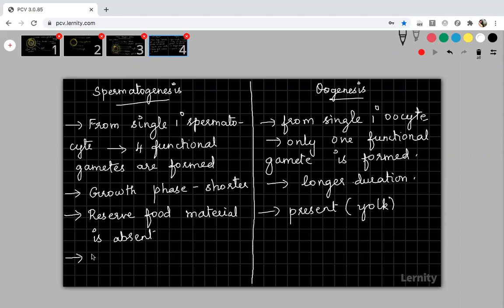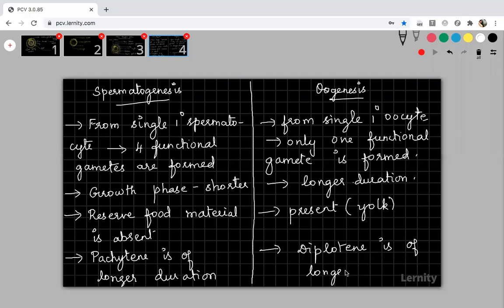Then the fourth difference. In the spermatogenesis process, during cell division, Pachytene is of longer duration. Pachytene is the longest one, okay? But in oogenesis, diplotene is the longest one. Diplotene stage is of longest duration. You know what happens in Pachytene: it is the stage where recombination or crossing over takes place.